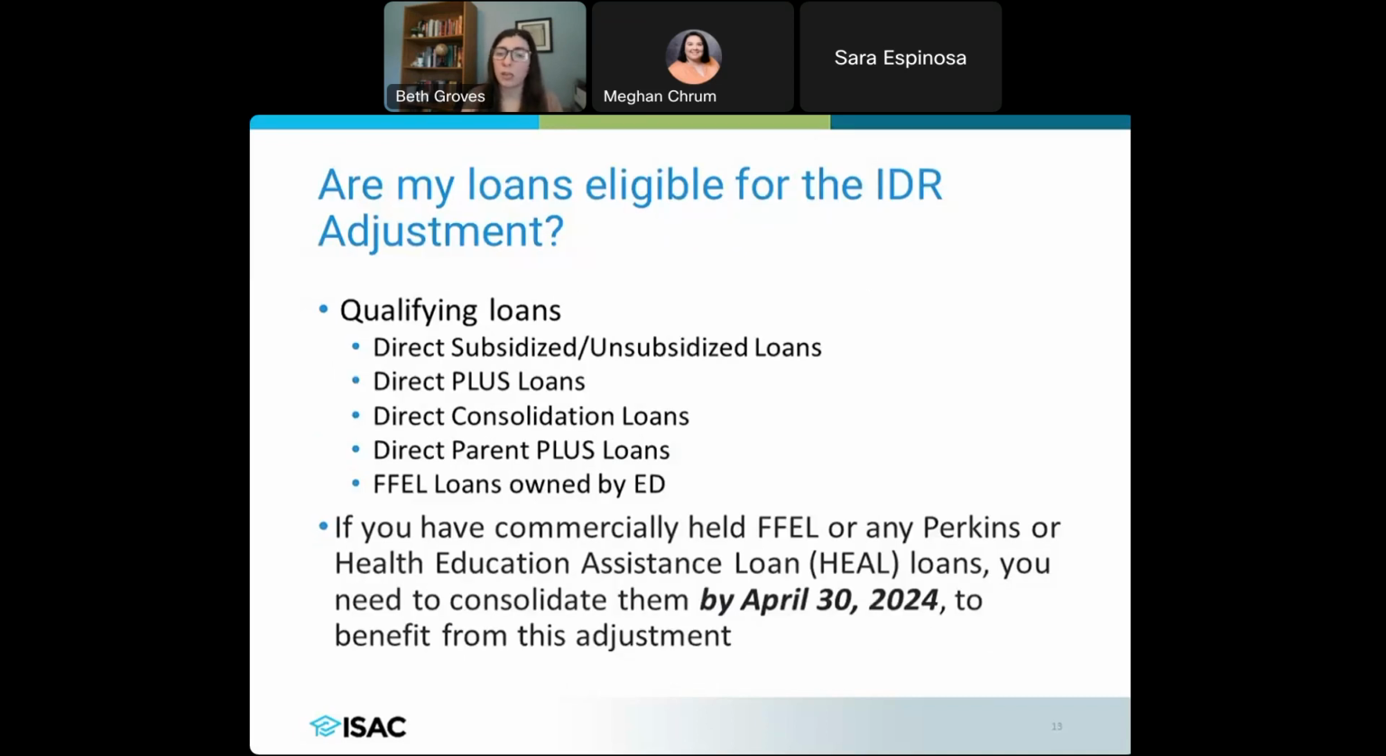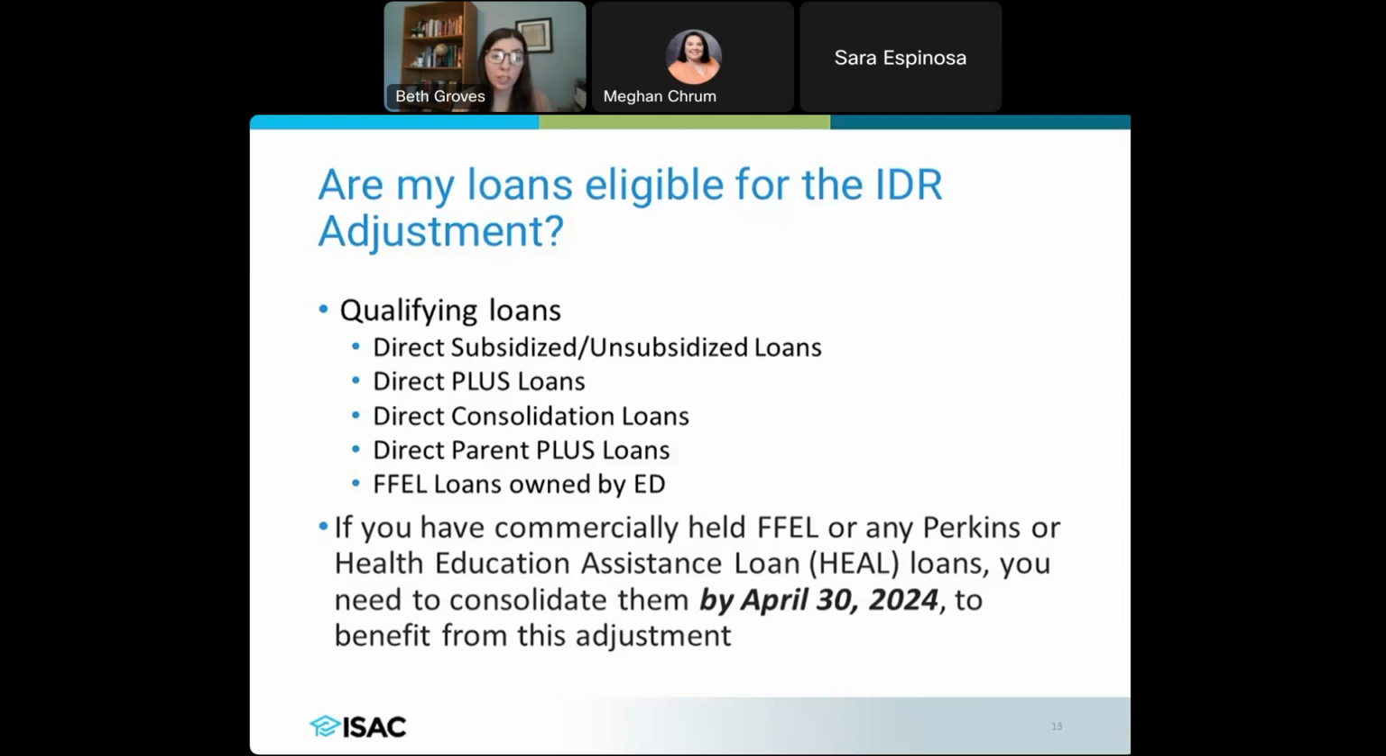So which loans are eligible? Not every single loan is going to be eligible, so it is important to understand what is. The first thing is that if you have a direct subsidized or a direct unsubsidized loan, those are going to be qualifying loans. If you have a direct PLUS loan, that is also going to be a qualifying loan. Direct consolidation loans as well, direct parent PLUS loans, so lots of things qualifying here. And then specifically FFEL loans if they are owned by the Department of Ed. If they are held by someone else, that is going to require you to do a different step here. So qualifying loans are those held by the Department of Education if they are FFEL.